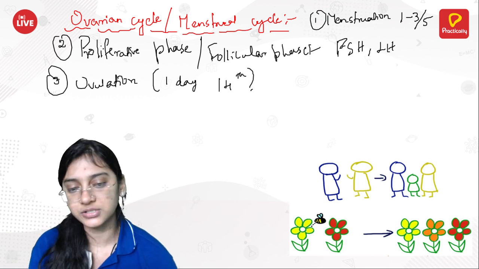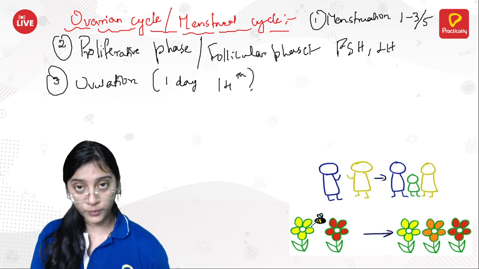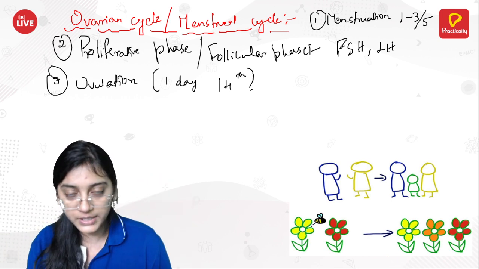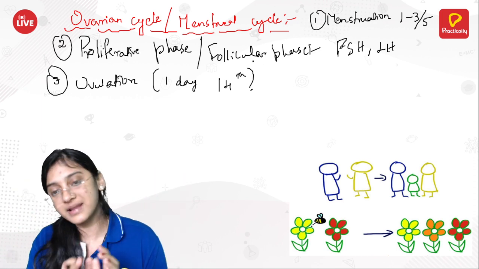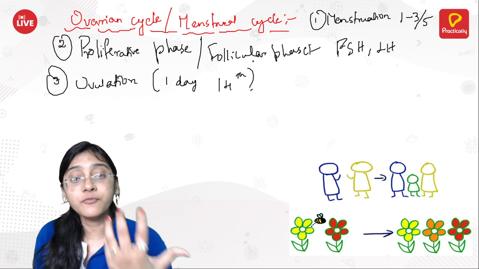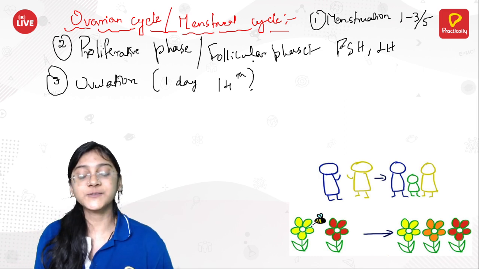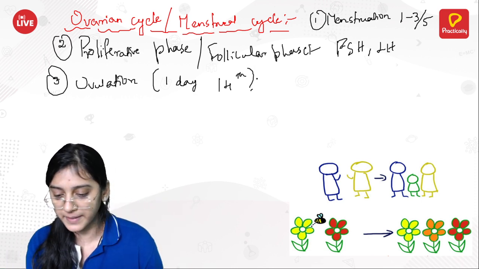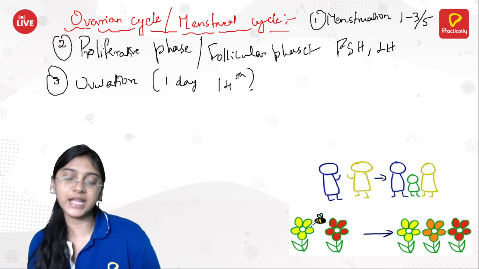So once the ovulation is done, the ovum is going to stay in the fallopian tube for one day, 24 hours. On this day, if the female has intercourse or mating with the male, the sperm will be able to fuse with the ovum in her fallopian tube to cause pregnancy. So if the male is mating with this female, there is a chance of this female getting pregnant.